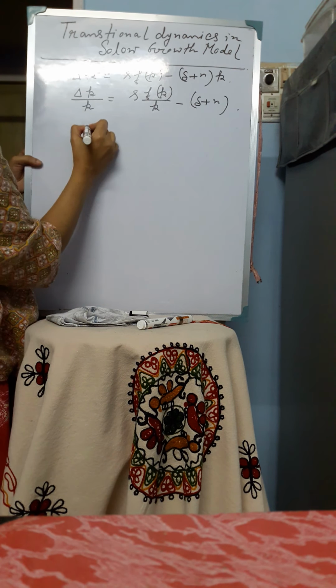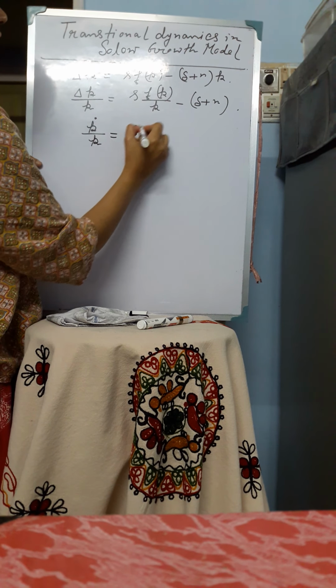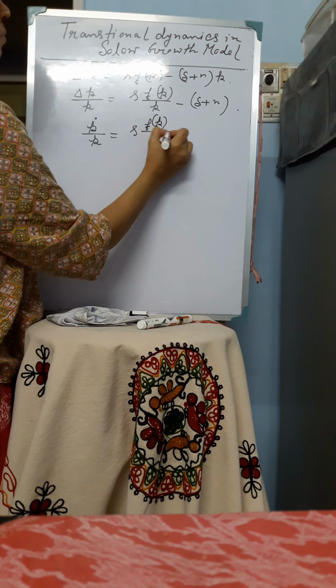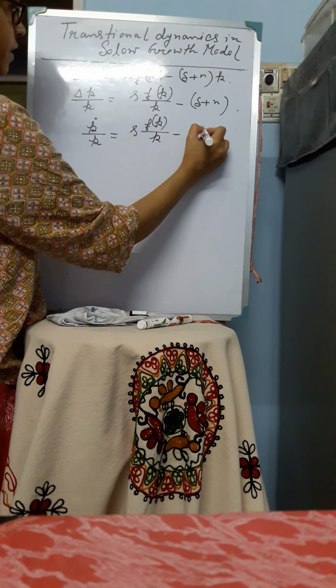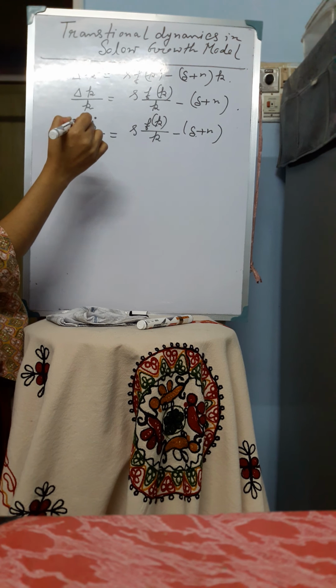Now this delta K is replaced by K dot, so K dot by K is equal to sFK by K minus (delta plus n). K dot represents the change in capital stock with respect to time.